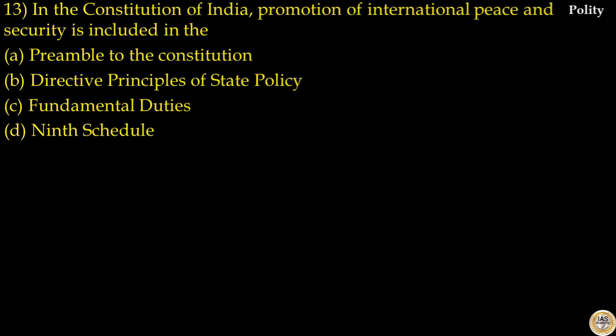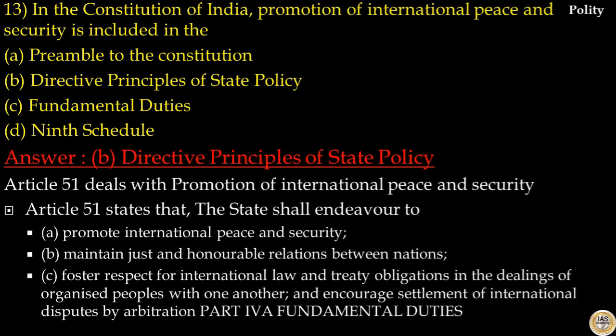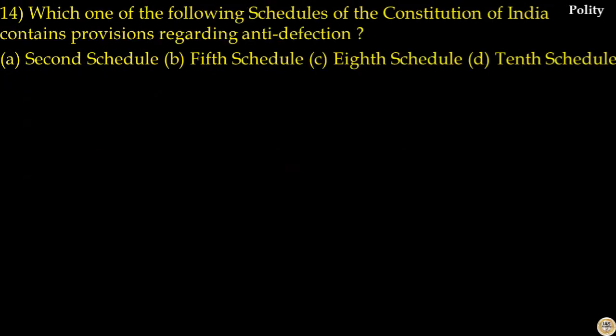Question number 13. In the Constitution of India, promotion of international peace and security is included in. Options are Preamble, Directive Principles of State Policy, Fundamental Duties, 9th Schedule. The answer to this question is option B, Directive Principles of State Policy. Article 51 deals with promotion of international peace and security. Article 51 states that the state shall endeavour to promote international peace and security, maintain just and honourable relations between nations, foster respect for international law and treaty obligations in the dealings of organized peoples with one another, and encourage settlements of international disputes by arbitration. So the answer to this question is option B, DPSP.